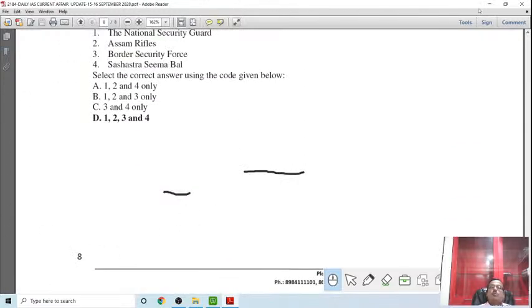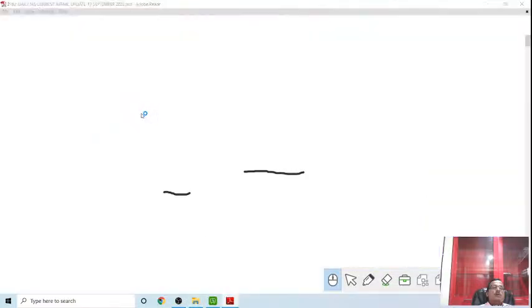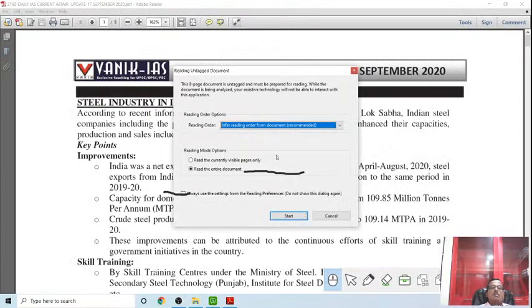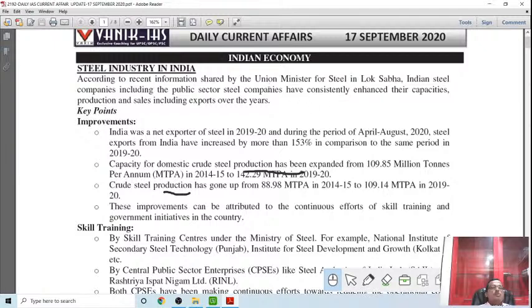Then we'll go to the next day's developments, 17th September. Steel industry in India. India is a major steel raw material supplying country. India has a big demand for steel. India is a major producer and exporter of steel in the world, but India has a big potentiality.